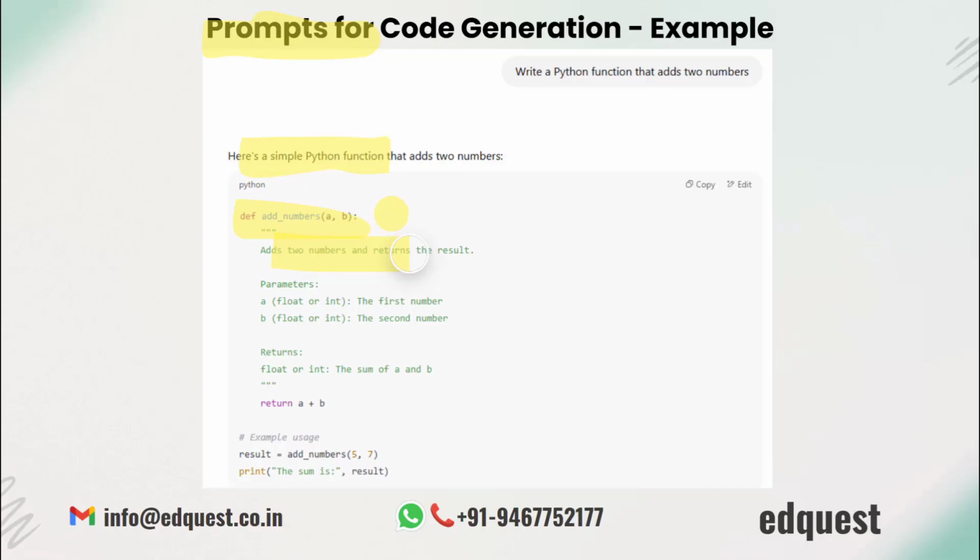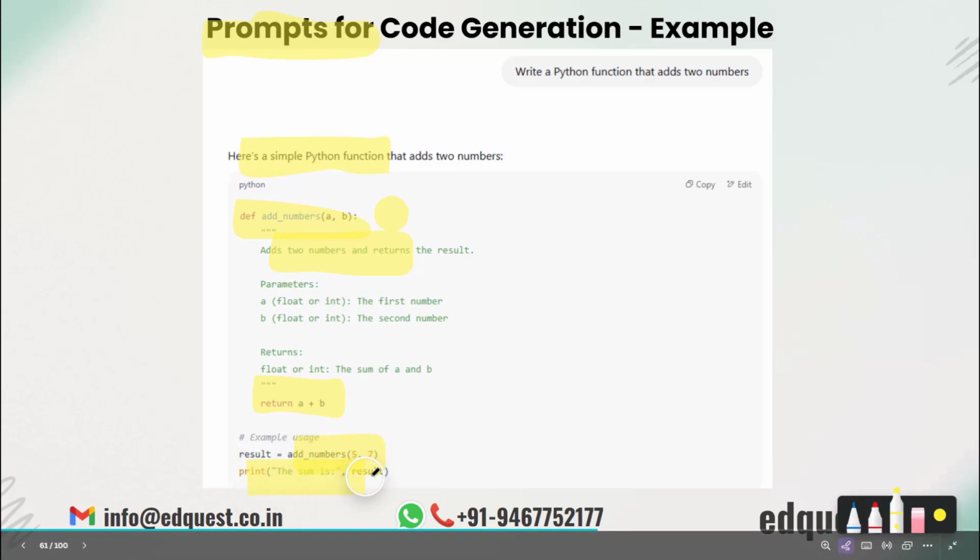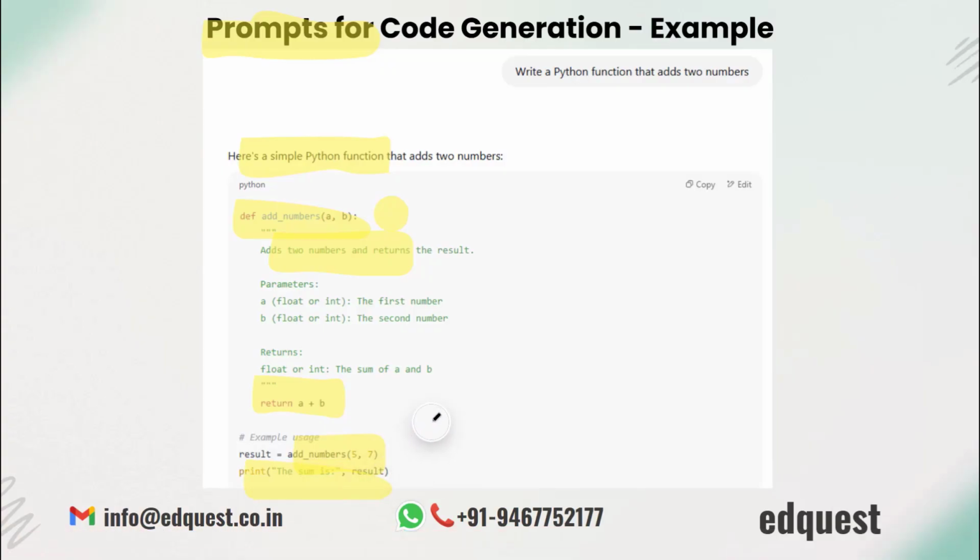Next we have the return statement, return a plus b. This line does the actual work. It takes the values of a and b, adds them together using the plus sign, then returns the result. Return means the function sends back the answer when it's called. So if we use a function like this, add_numbers(5, 7), it will return 12 and print as sum is 12.